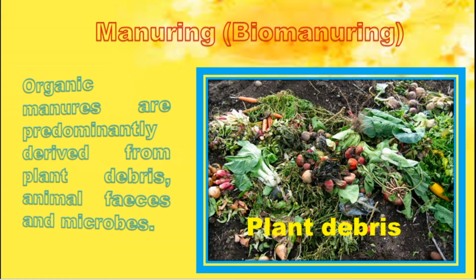These are the topics. Introduction of bio-manure or manuring. We heard that a plant is called an autotroph. Autotrophism means the plants are able to produce their own food. So why is manure necessary for the plants?